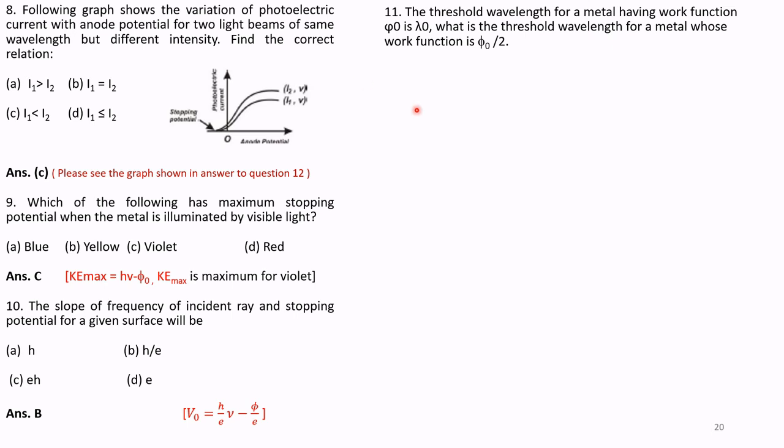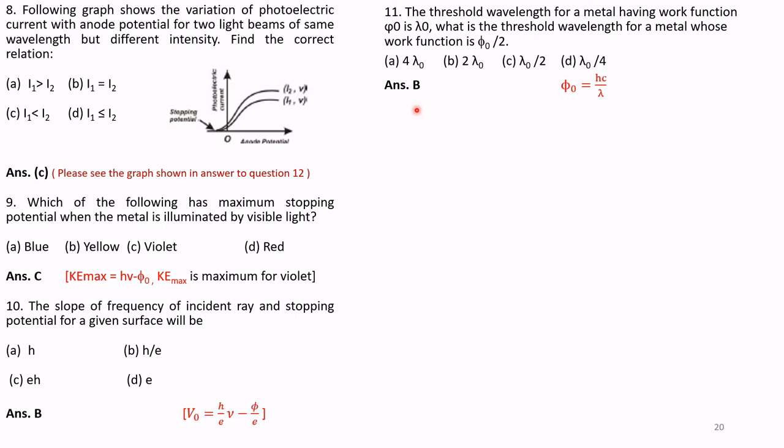Question number 11. The threshold wavelength for a metal having work function phi naught is lambda naught. What is the threshold wavelength for a metal whose work function is phi naught by 2? Option A 4 times lambda naught, option B 2 times lambda naught, option C lambda naught by 2, and option D lambda naught by 4.